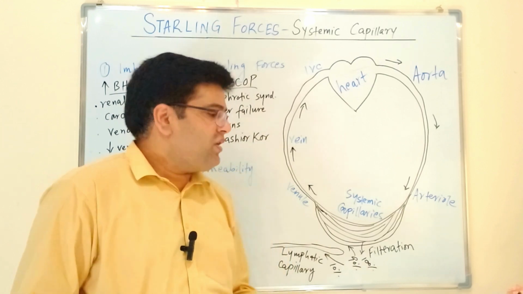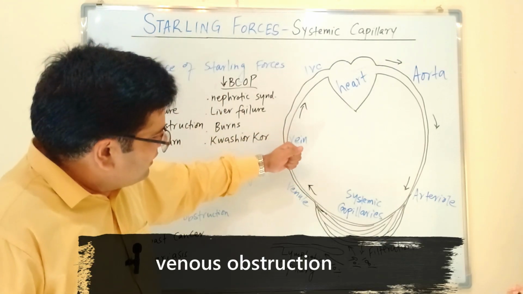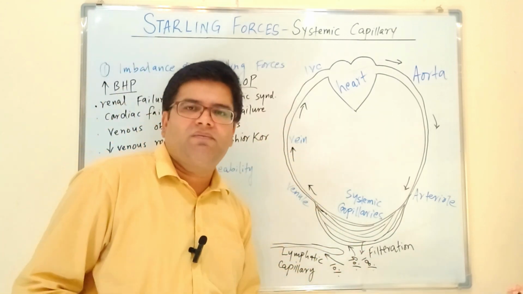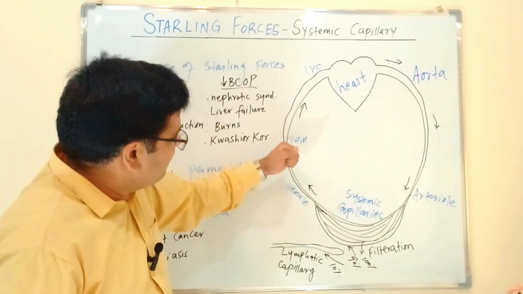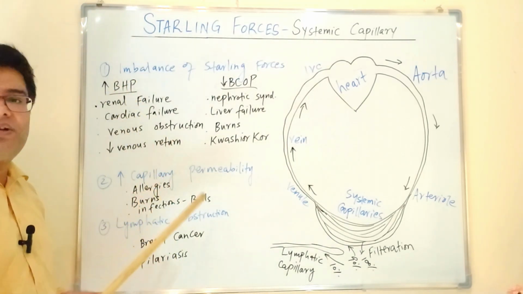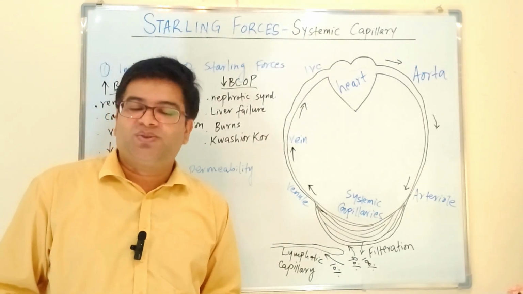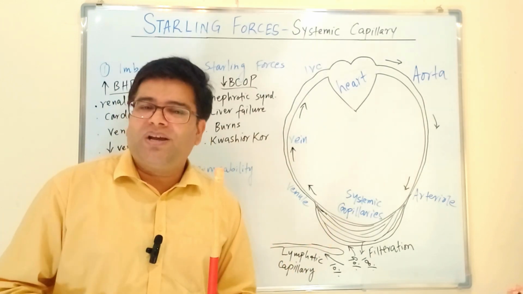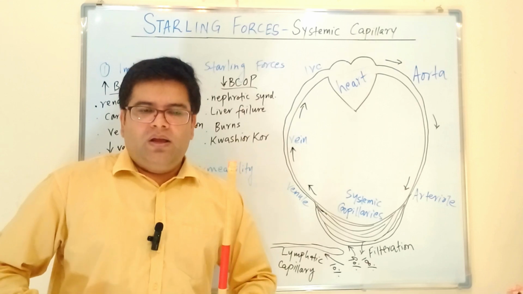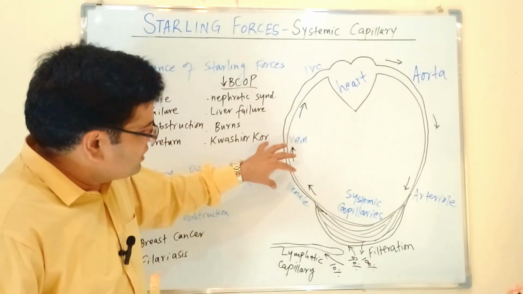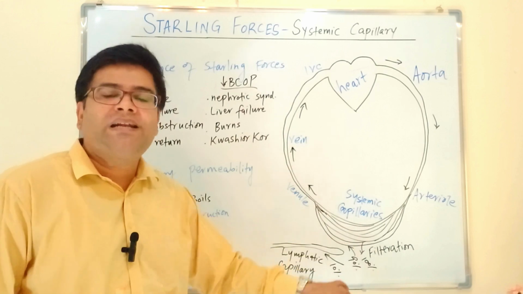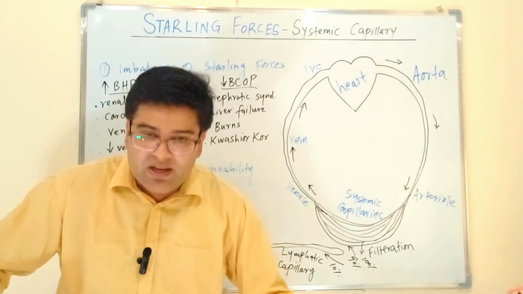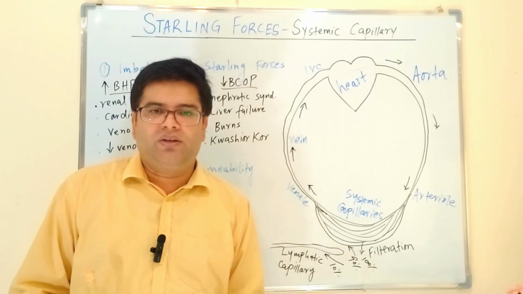Edema can also occur if there is obstruction of veins. So you can see here, if we put pressure on the veins, there will be backward pooling of blood in the capillaries, and that will result in more filtration. So pressure in veins will also increase the blood hydrostatic pressure, and this can occur during pregnancy. I hope you understand why during pregnancy, because there is a fetus inside the uterus putting pressure on the abdominal veins, there will be more obstruction in the veins and backward pooling of blood, hence resulting in more filtration from the capillaries, leading to edema, especially in the lower part of the body, in the legs and feet.